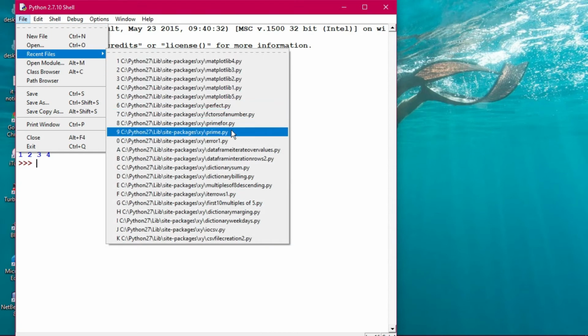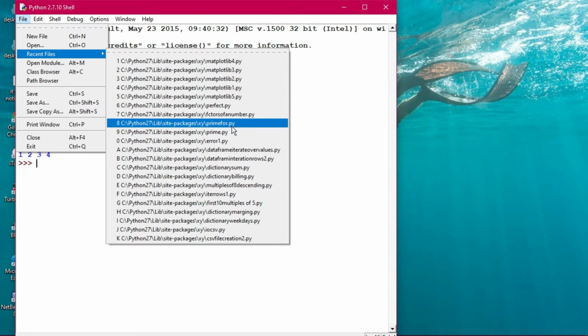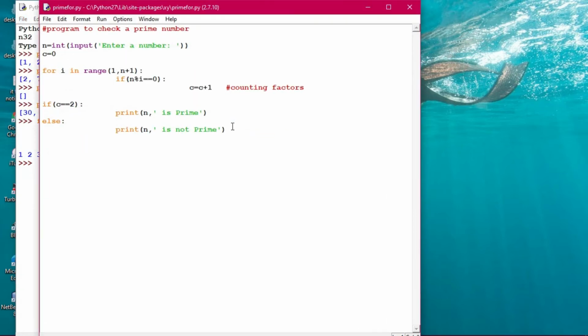We are just going through the for loop and while loop, the same thing that you have done. The prime number program: a program to check whether a number is prime or not. Okay, so n equals input a number, c equals 0, for i in range(1, n+1).